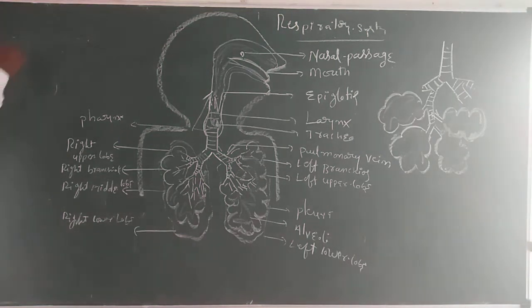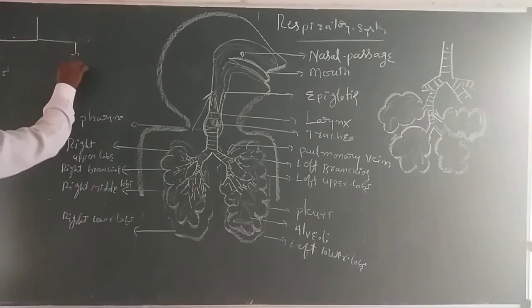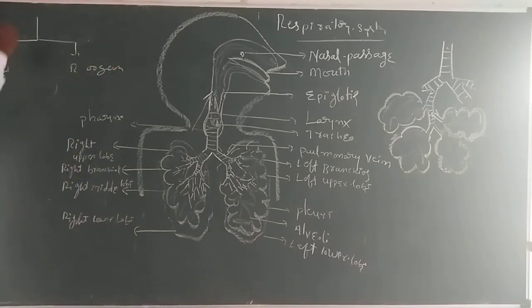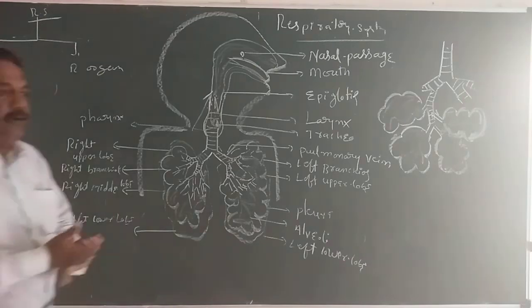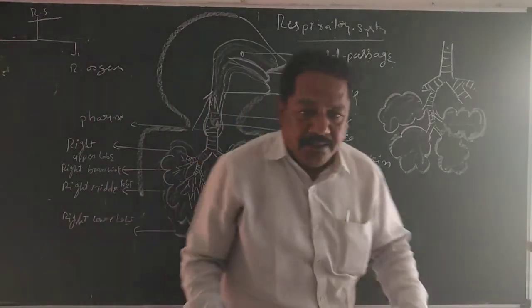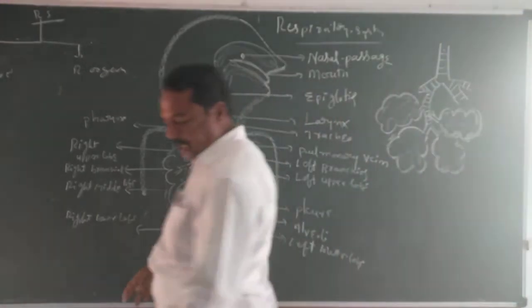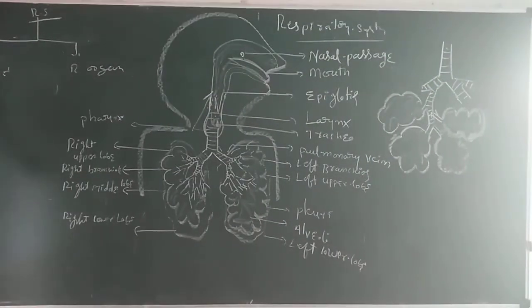In this respiratory system, two parts are there: the respiratory tract and the respiratory organ. The respiratory system contains these two important subparts. Respiratory tract means the following parts are present.